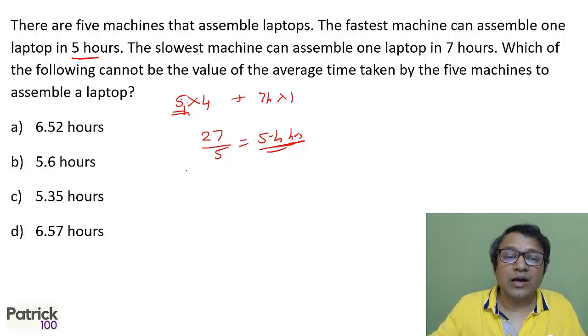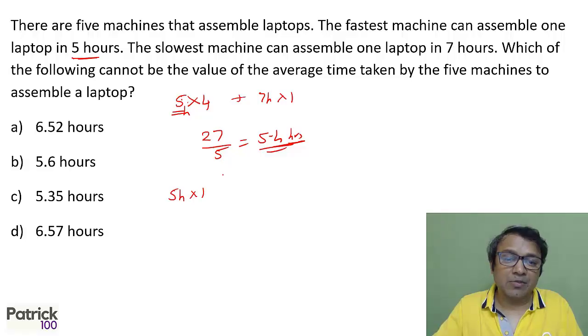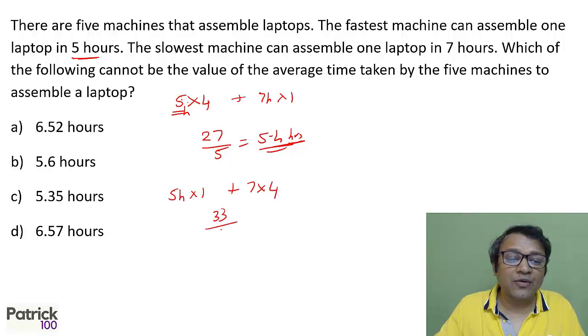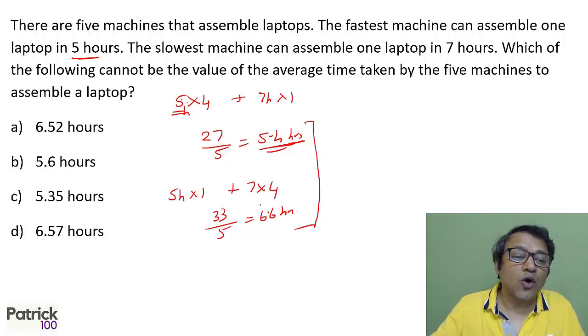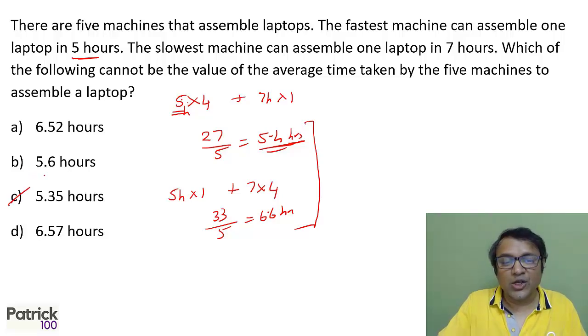Next, let's look at it the other way around. Say 1 machine with 5 hours, and 4 machines with 7 hours for the maximum. So this becomes 33, and the average will be 6.6 hours. So the answer has to be between these two, 5.4 and 6.6. If you look, all the values are between that, except for 5.35. C option is the answer.